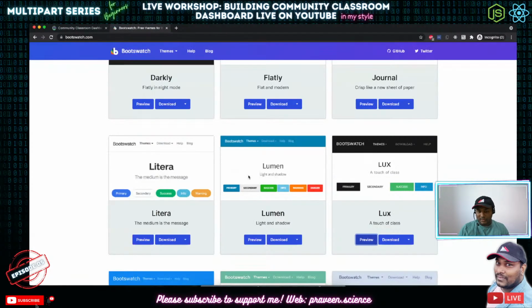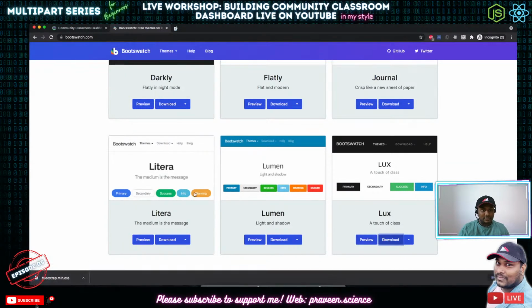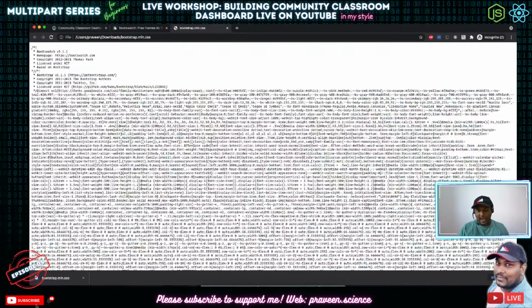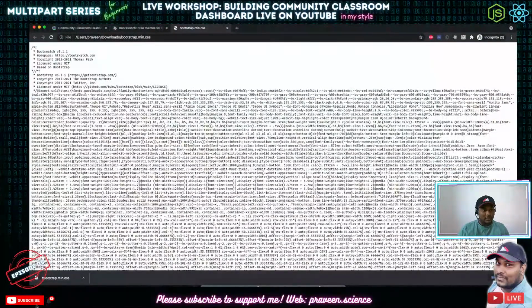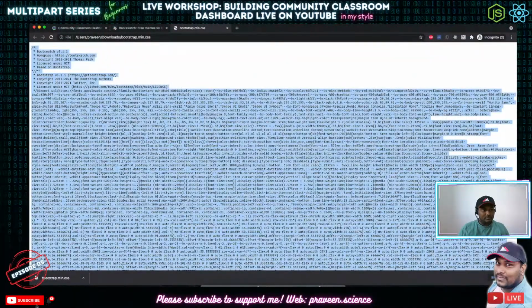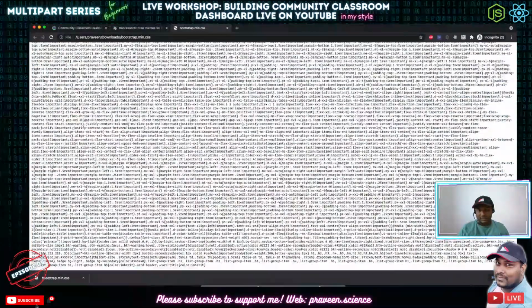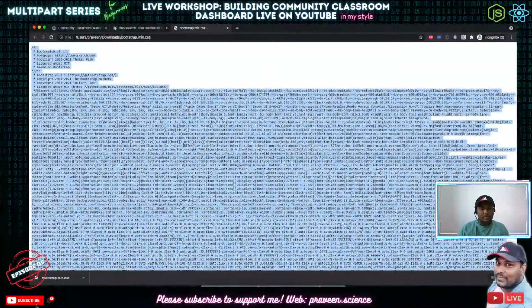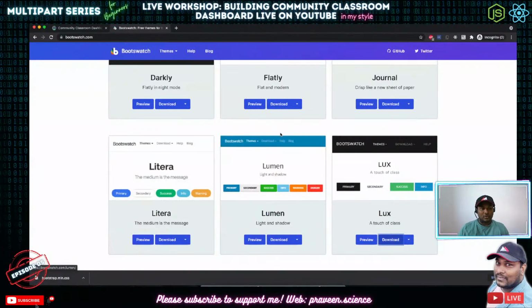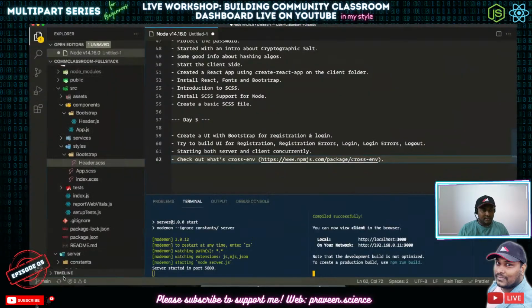So how do I download it? If I click on the download, it is going to go for a min.css. So this is the Bootswatch, and all we need is just this file alone, I believe. So I'm just going to copy this whole thing. Okay, this is interesting. Do we have Bootstrap already in this, or is it just the Bootstrap min along with all these things? I'm not sure what is there in this one, but in worst case, I'm just going to copy this whole thing, and I'm just going to see if I can host it somewhere else. It's okay. I'll just add it to the list of things here.